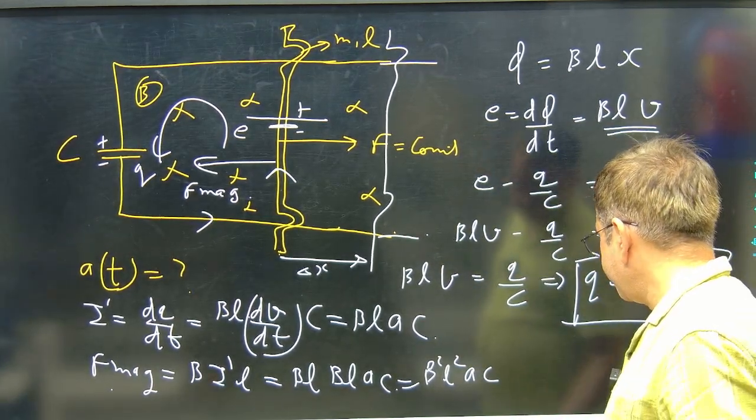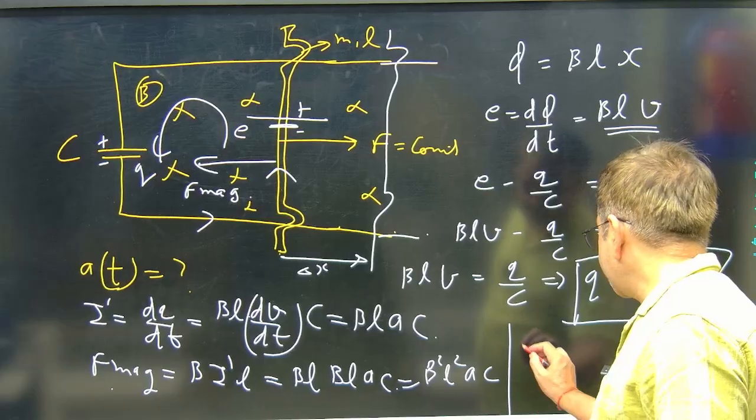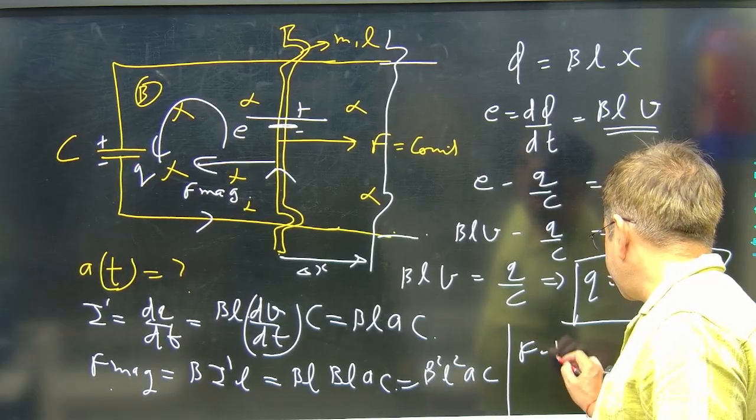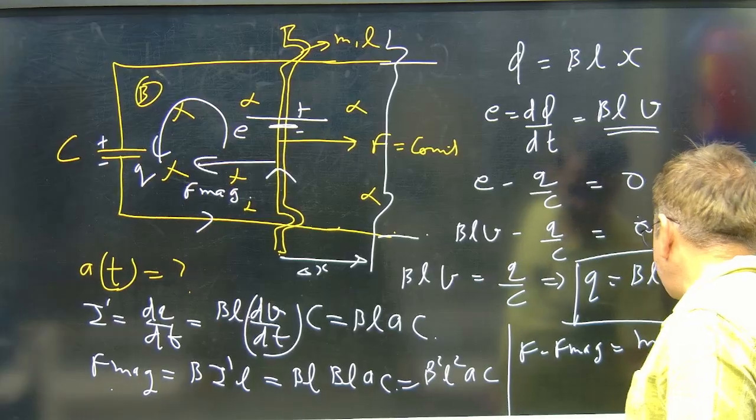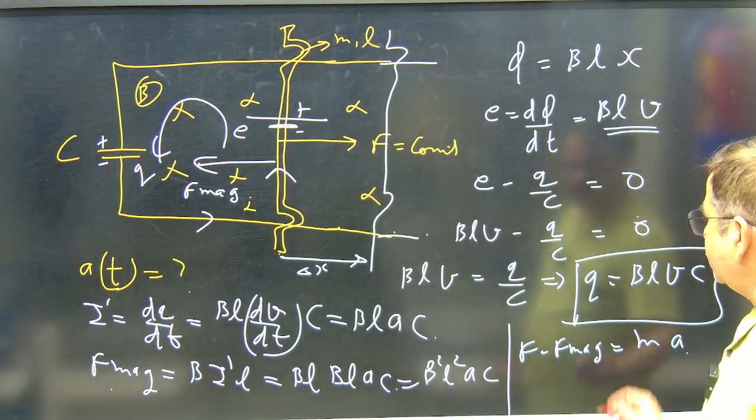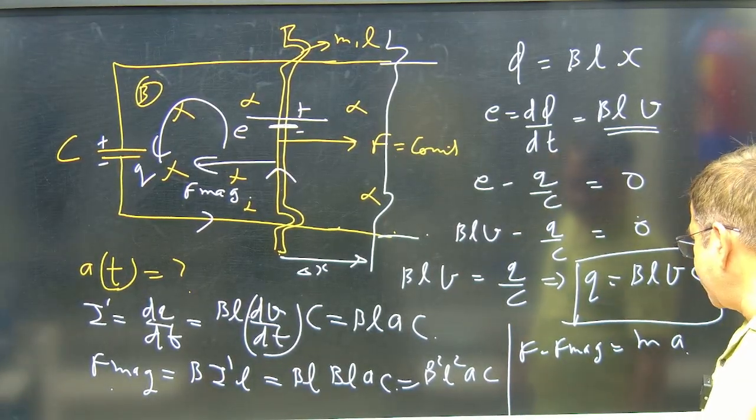What I have further, F external minus F magnetic, that is M into A. Now, acceleration of the rod as a function of time t I can write.